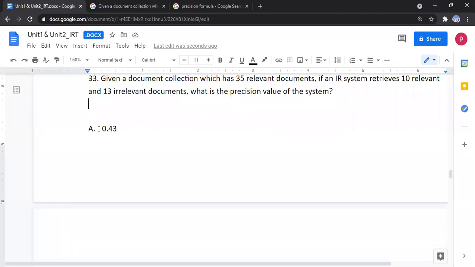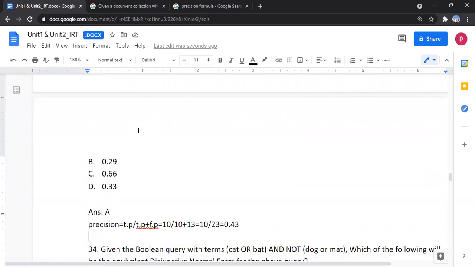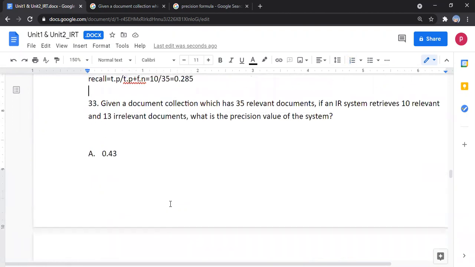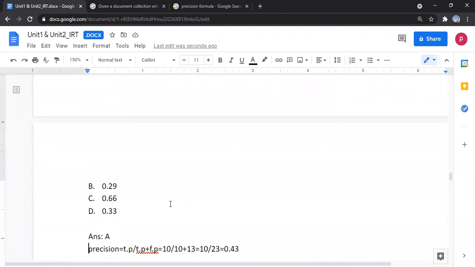Here the precision value is 0.43. This is calculated as the precision formula: true positive divided by true positive plus false positive. Here true positive is 10 because out of 35 relevant documents only 10 are retrieved. Divide by 10 plus 13, the false positive, because these are not relevant. So 10 divided by 23 is 0.43. So 0.43, option A is correct.